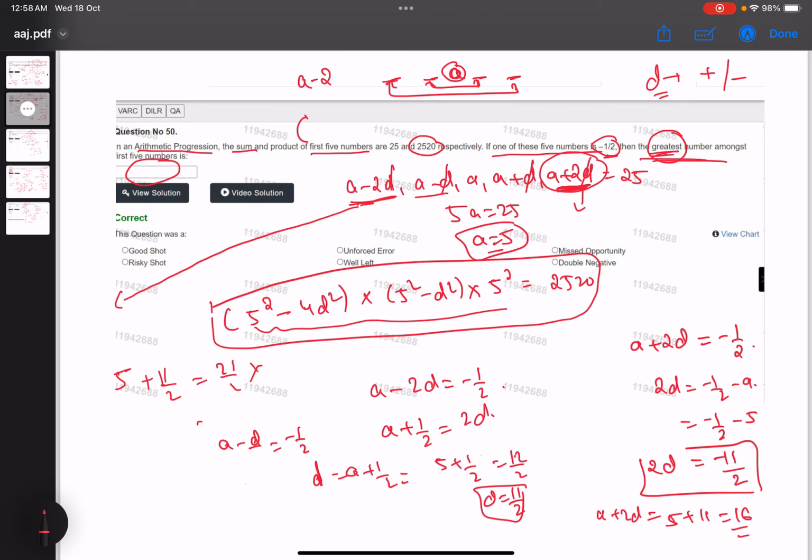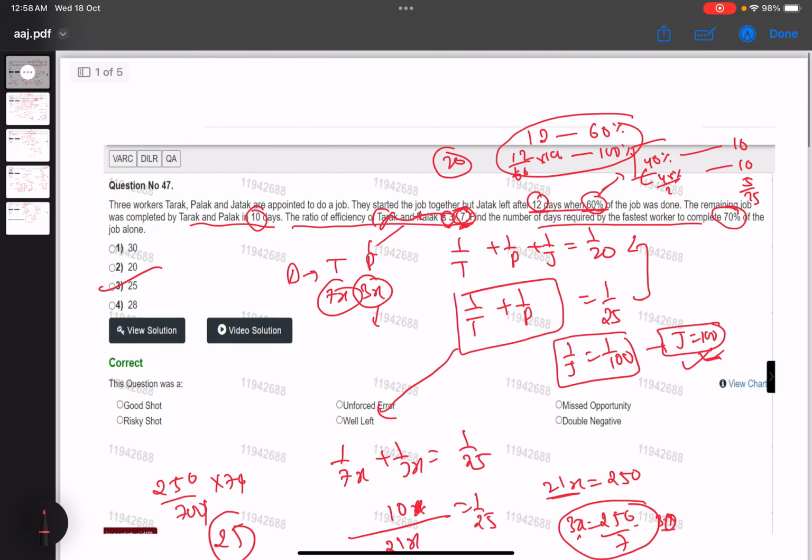Okay, so this was a bit of a good question. What we had to do was, first we check for the last term, but we weren't getting an integer, so that case was discarded. From there we went on to the one lesser term, and there it satisfied, so that is what we have taken. Okay, so this was the set. I hope it is clear. These are all the 5 questions, and I hope all those are clear.